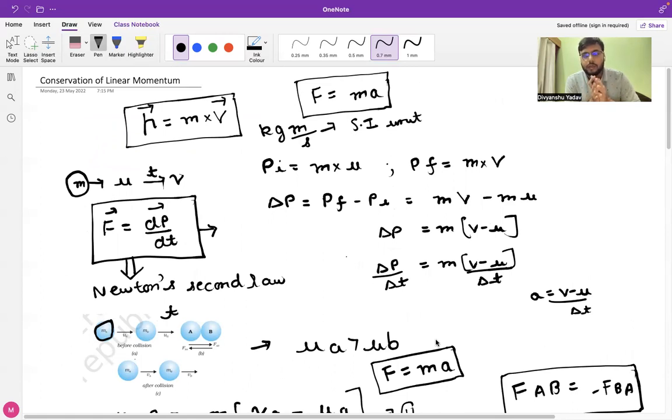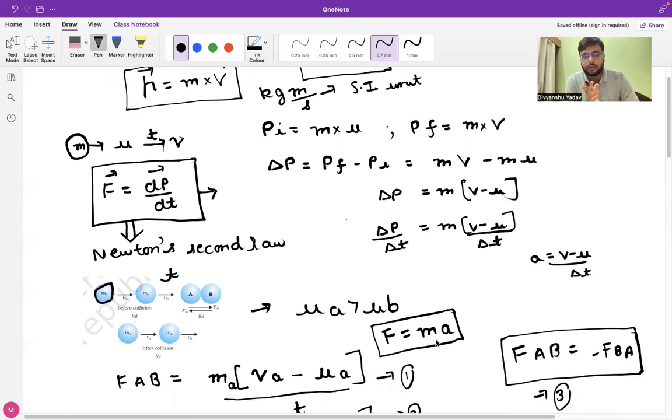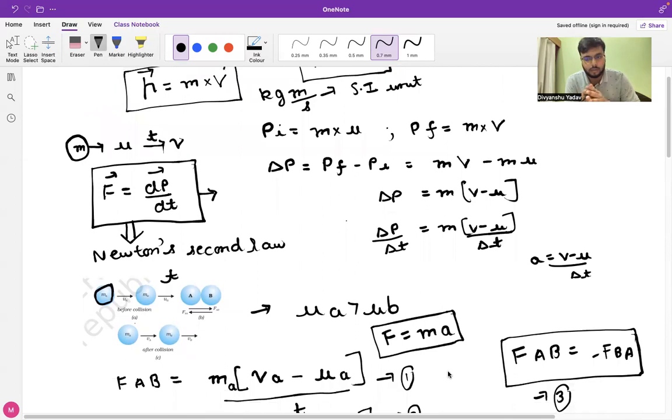We used the momentum principle to derive the equation of Newton's second law, and from Newton's second law we deduced Newton's first law. So all these terms are closely interrelated to each other.